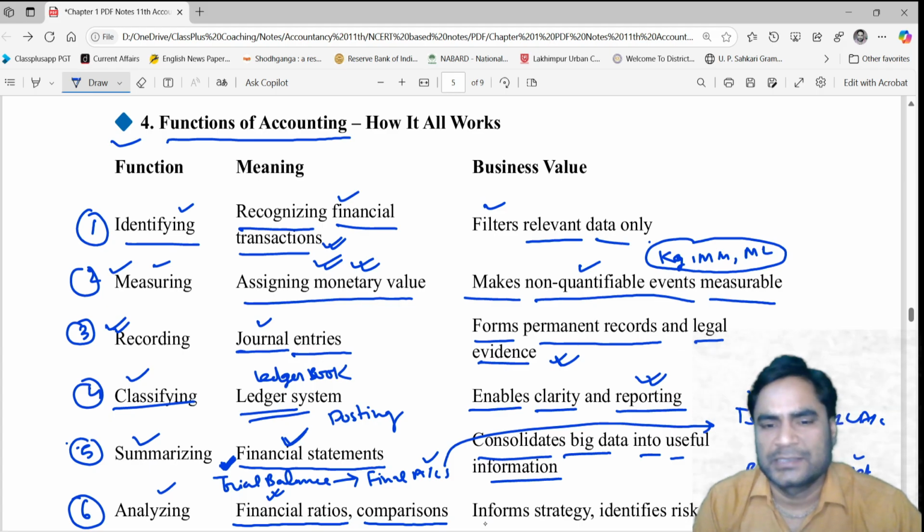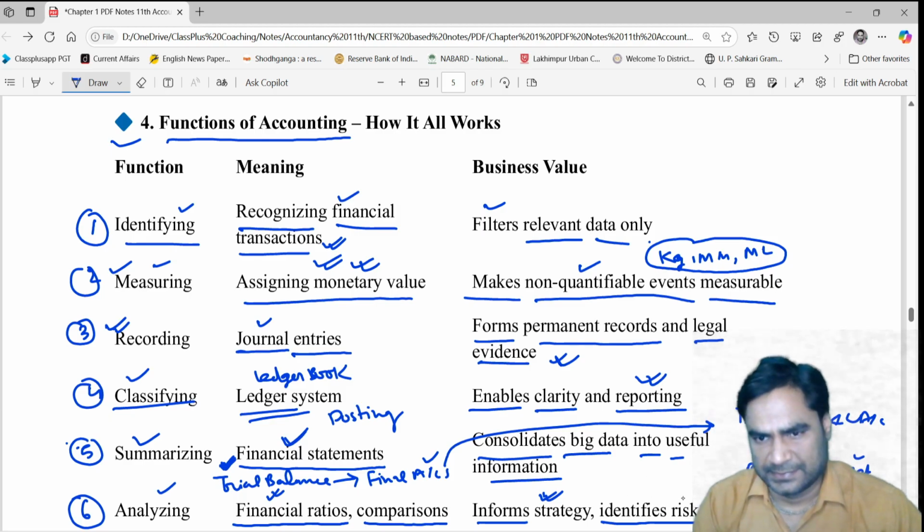And the business value of this function is that it informs strategy. It means it feeds the strategy. It becomes the basis of strategy. Okay, and it identifies the risk. It means after analyzing the balance sheet and the profit and loss statement, ultimately you identify the risk if there are any, right?